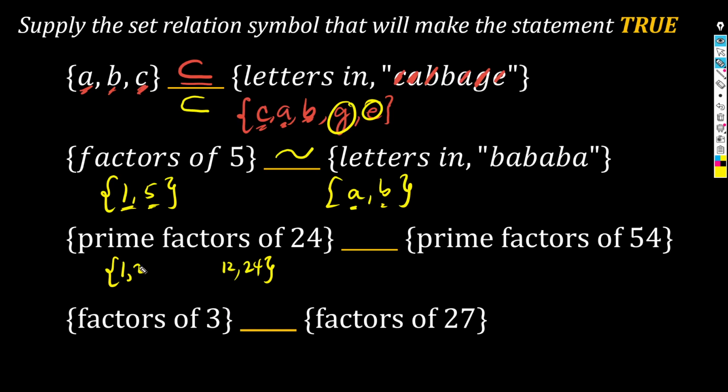Diba? I go after 2, that's 3. Anong partner ni 3? That's 8. Okay? After 3, I go 4. Sinong partner ni 4? Si 6. O diba, wala ka nalimutan.